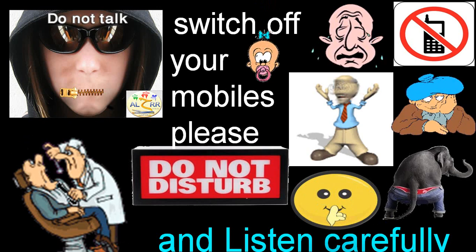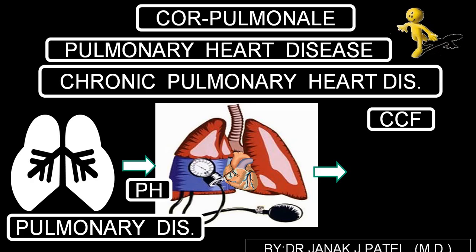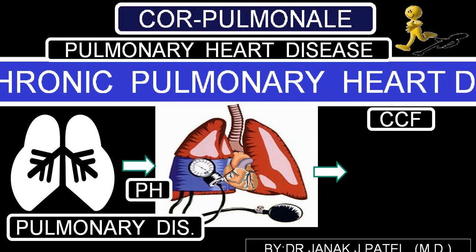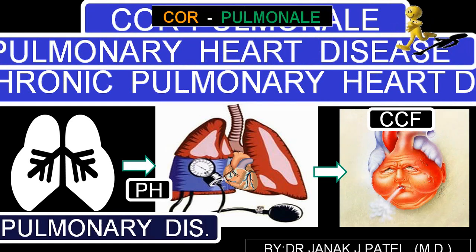Today we'll be discussing another very interesting topic that you see in your everyday practice, that is cor pulmonale, which is very common. The second name for cor pulmonale is pulmonary heart disease or chronic pulmonary heart disease, meaning the person develops changes in the heart secondary to respiratory or pulmonary disorders. So we'll be talking on that particular part.